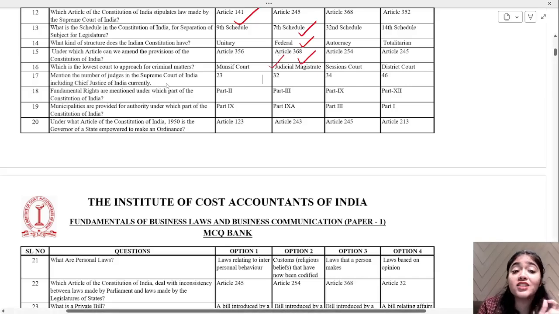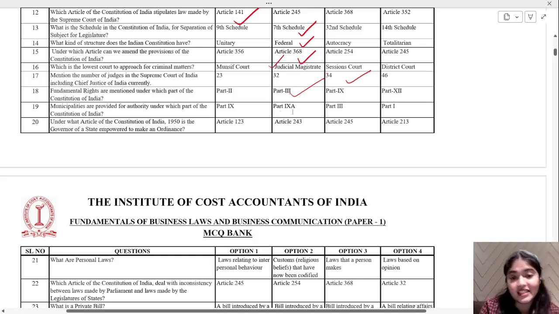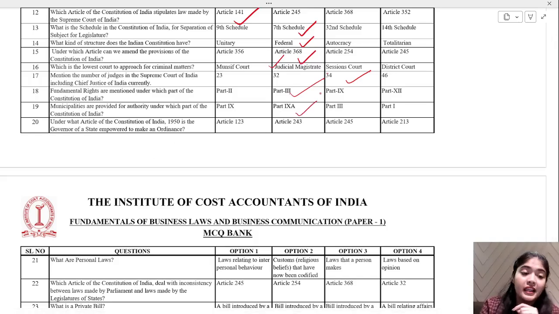Mention the number of judges in the Supreme Court of India, including the Chief Justice of India, currently. That is a very important question they can ask you. That is 34 judges. Fundamental rights are mentioned under which part of the Constitution? Part number 3. Municipalities are provided for authority under which part of the Constitution of India? Part number 9, part number 9A, part number 3 or part number 1? Yes, that's right. Option number 2, part number 9.